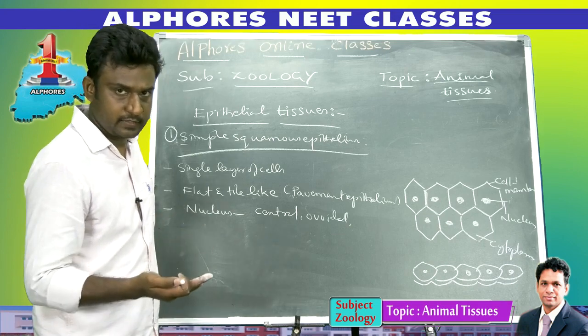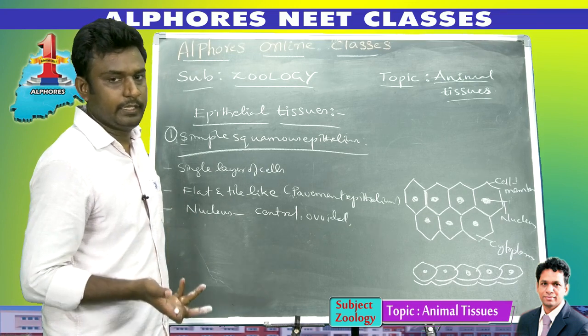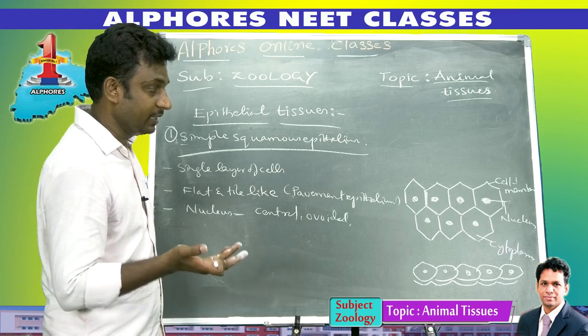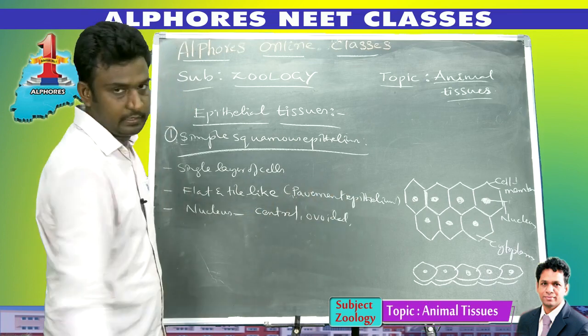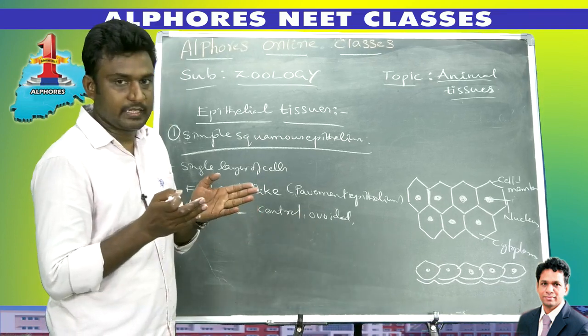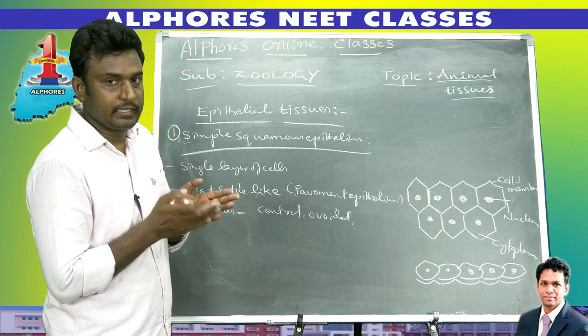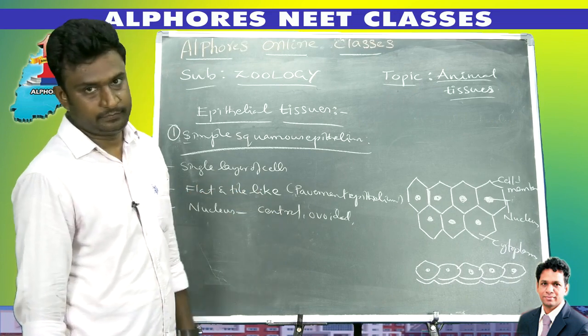The basement membrane is formed of two layers. What are they? Basal lamina and reticular lamina. On these layers only these cells are present, and these cells look polygonal in shape, flat and tile-like, and the ends of these cells are connected with each other just like tiles. So it is called pavement epithelium.